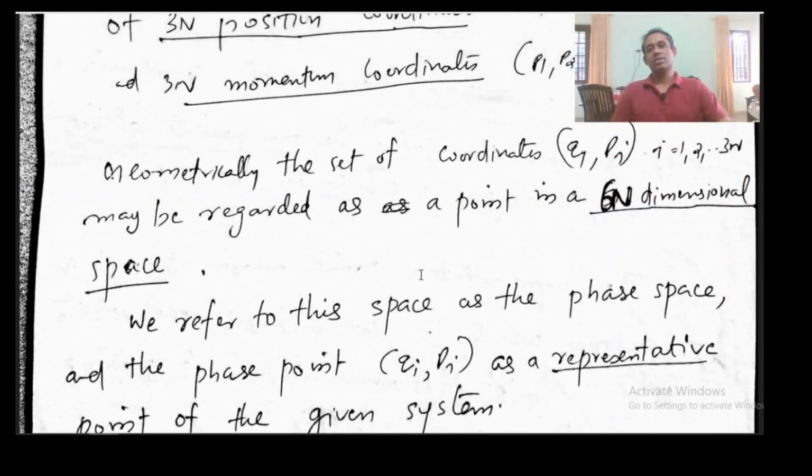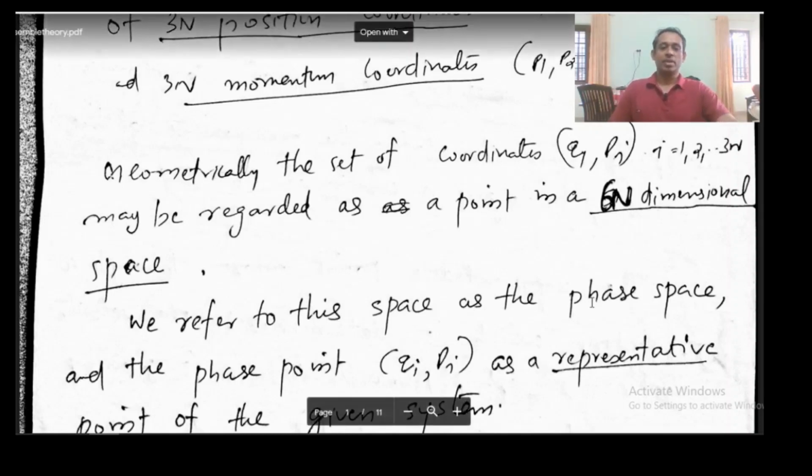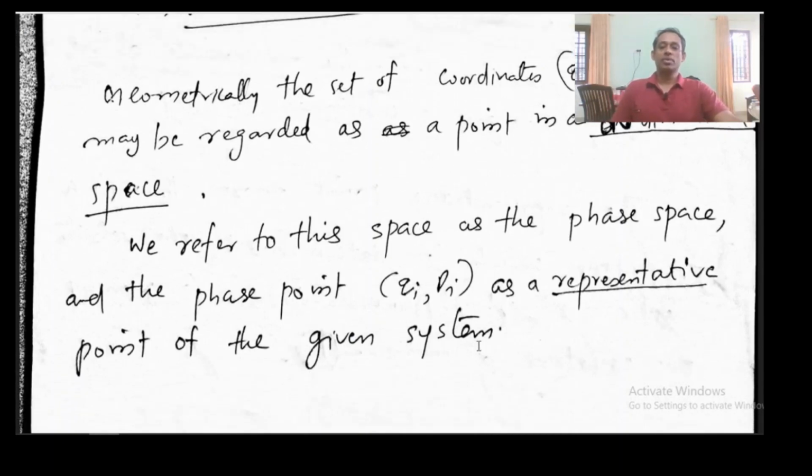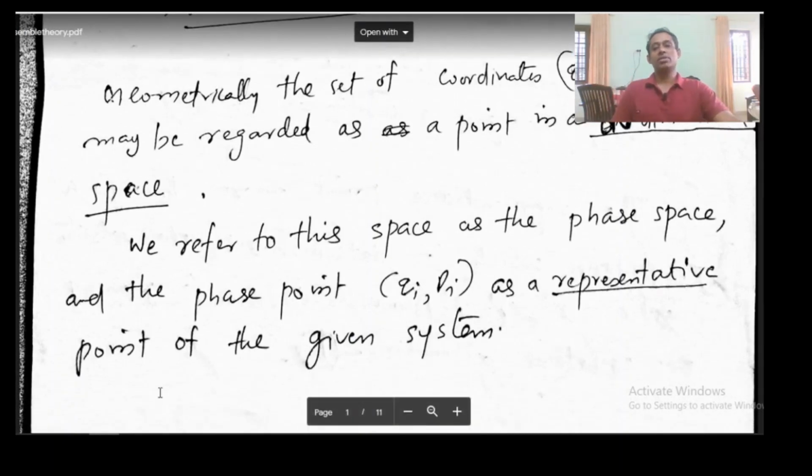The microstate of the system is defined in this 6N dimensional space, and a point in this phase space gives you the microstate of the system, and that point is called the representative point.